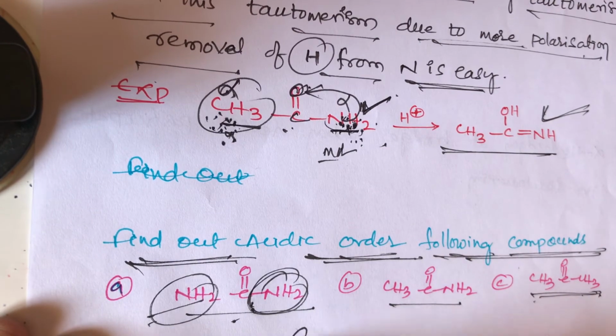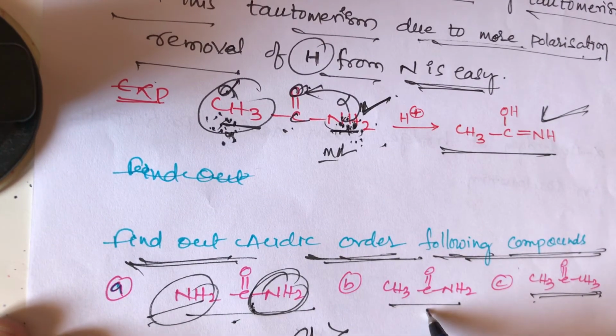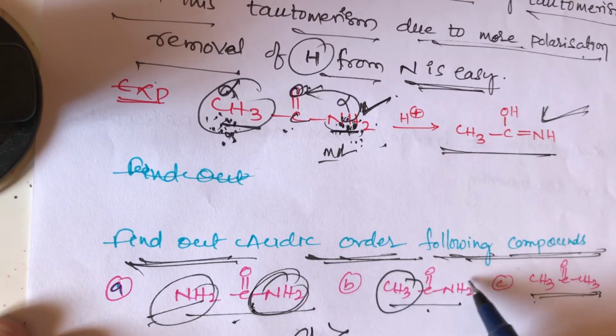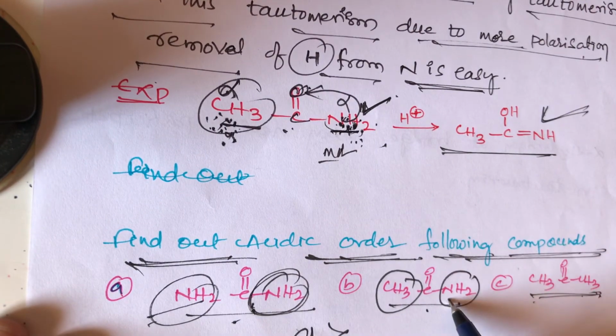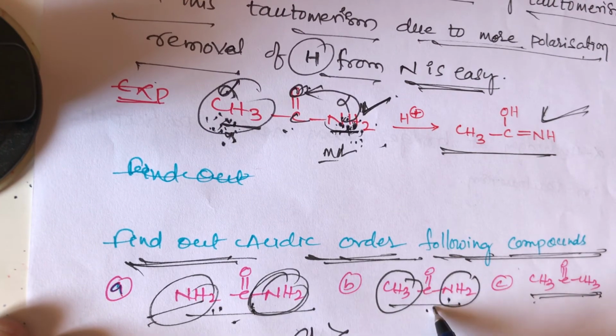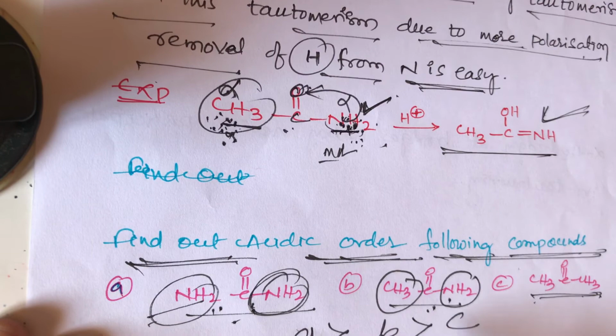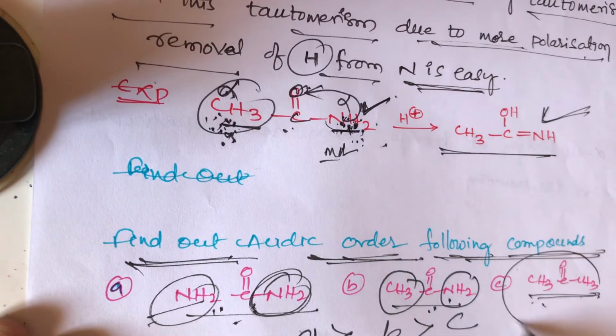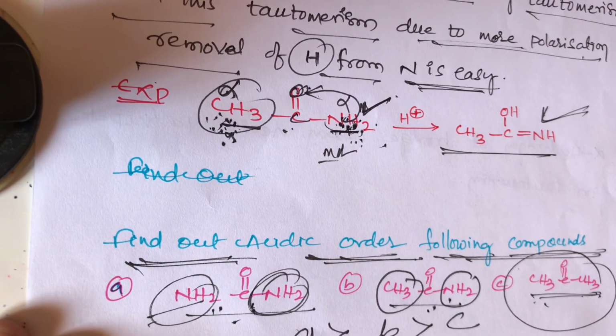So A is more acidic than B. Why? In B, the left side is a CH3 group and the right side is an NH2 group, whereas in A there are 2 nitrogens and in the second compound only 1 nitrogen. So A is greater than B, and B is greater than C. Why is C the least acidic? Because carbon has lower electronegativity compared to nitrogen. Nitrogen is the more electronegative atom, so it is more acidic. Carbon has less electronegativity, so it is less acidic.